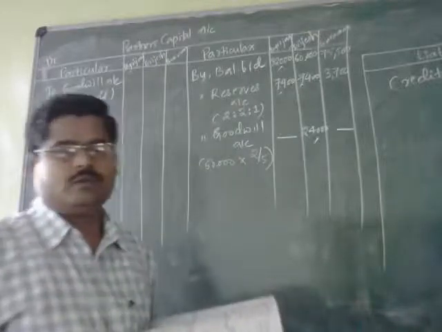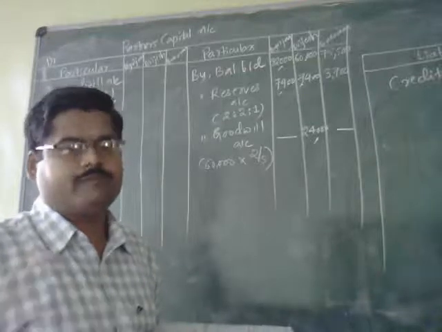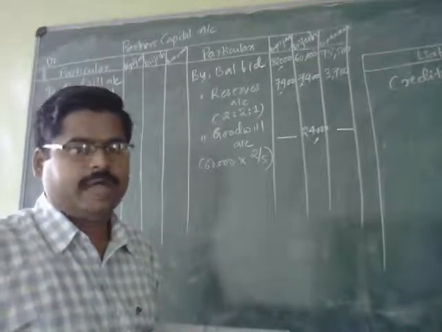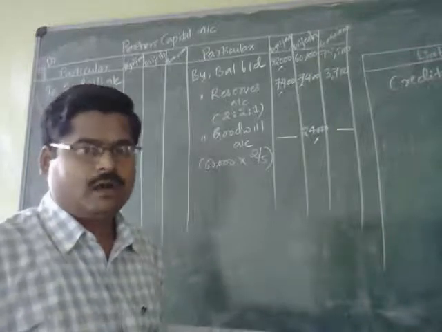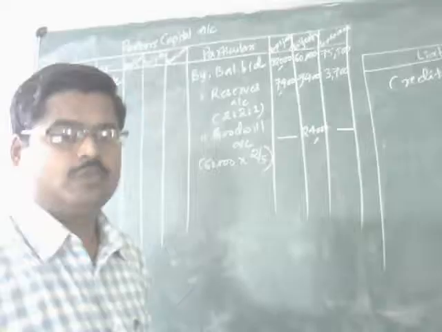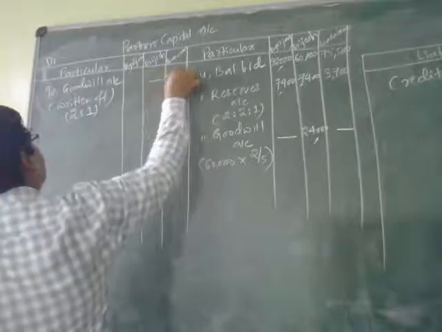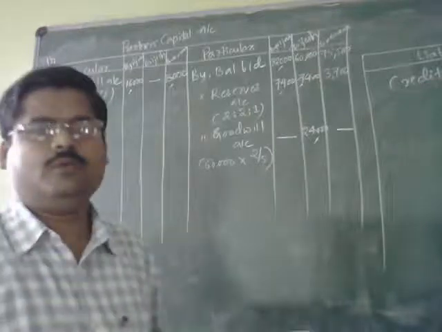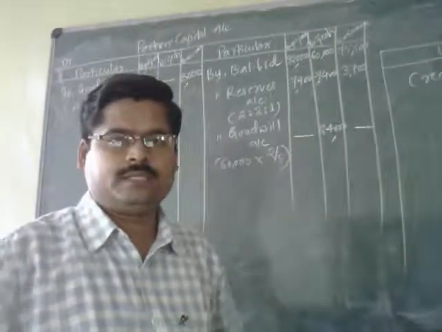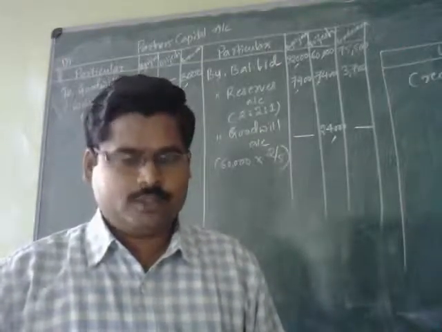That 24,000 is now going to be distributed among the remaining partners. Why? Because Brijesh has retired from the partnership firm. Now that 24,000 is going to be written off among Digvijay and Parakaram in the ratio of 2:1. 16,000 and 8,000. This is how we have written off the total amounted to rupees 24,000. Now term 1 is over.